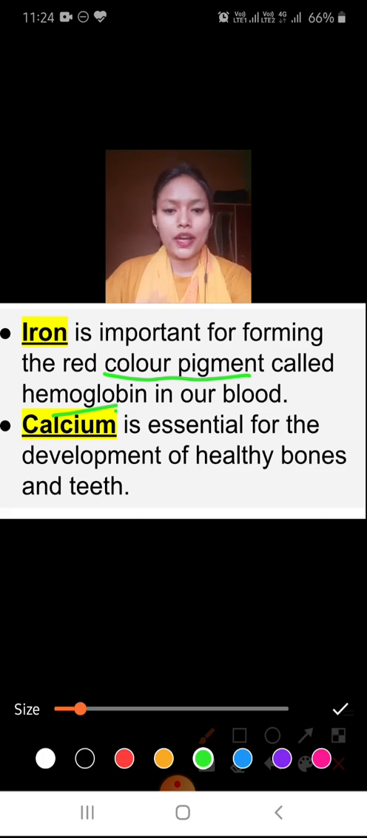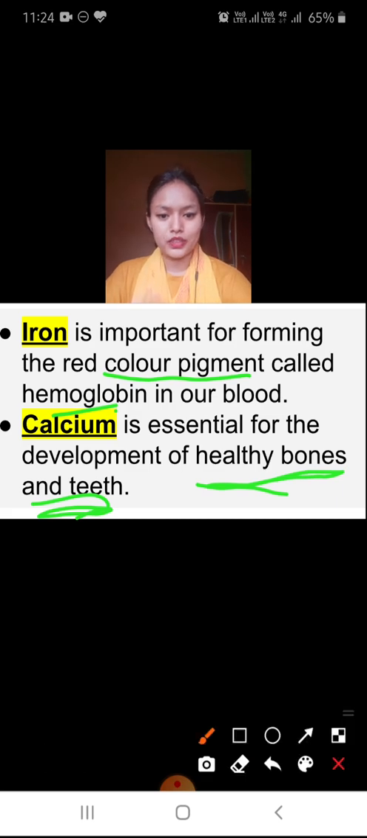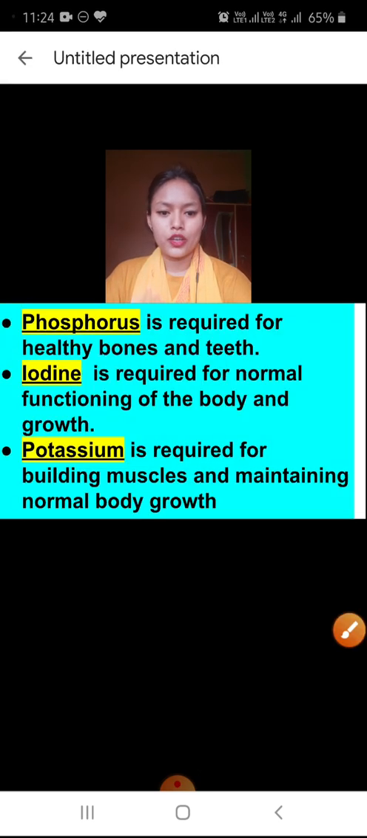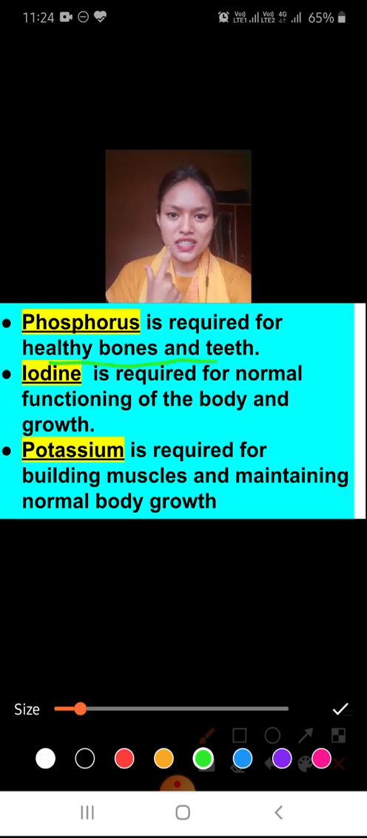Calcium is required for developing healthy bones and teeth. For healthy bones and teeth, what is required? Calcium is required. Next one, phosphorus. Phosphorus is for healthy bones and teeth.